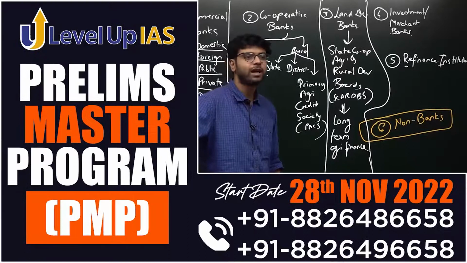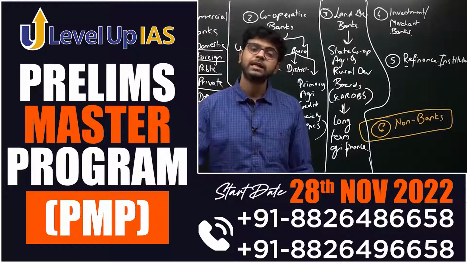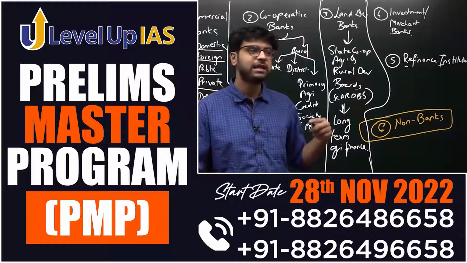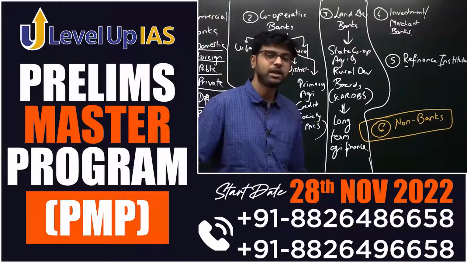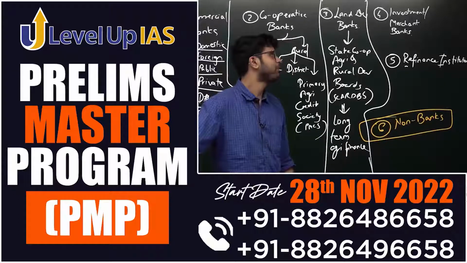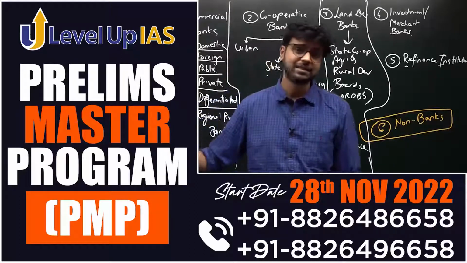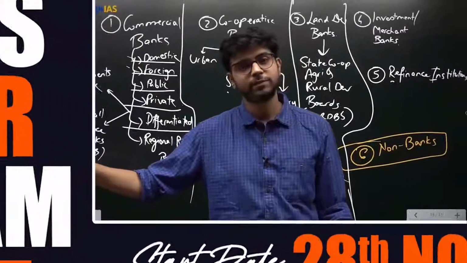Have you heard of a qualification called CFA? CFA level 1, CFA level 2. They specialize in investment banking. So they learn which assets, when to invest, when not to invest, when to pull money out, when to push back money in. So these services are provided by investment banks. Any examples of investment banks? Goldman Sachs, JP Morgan, Morgan Stanley. These are all investment banks.